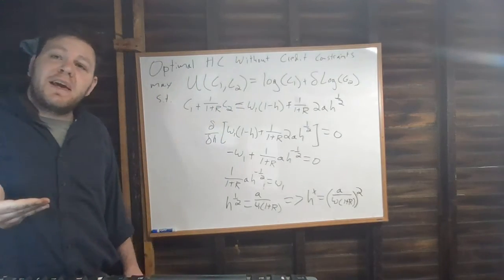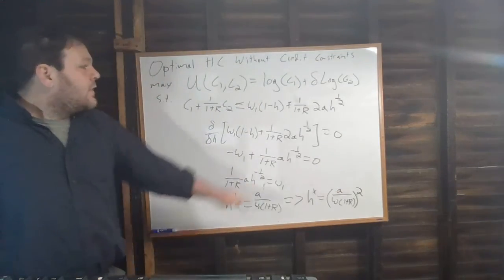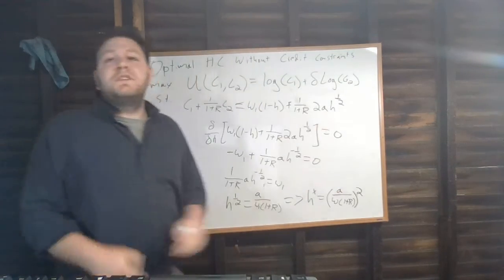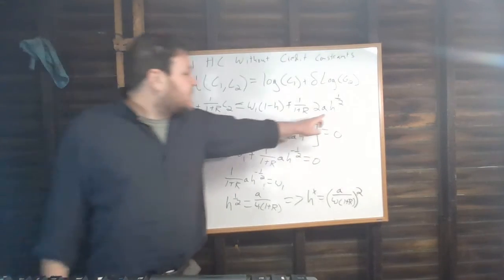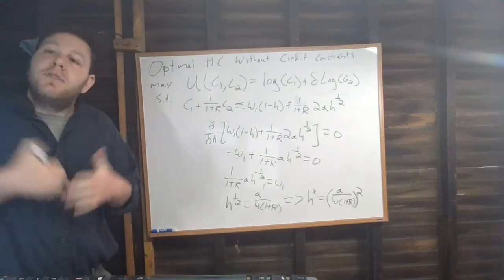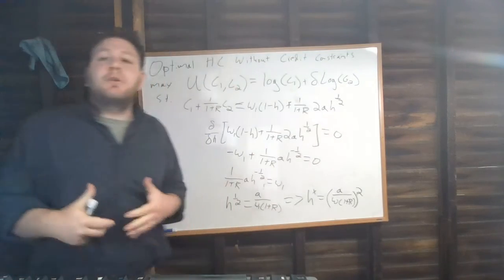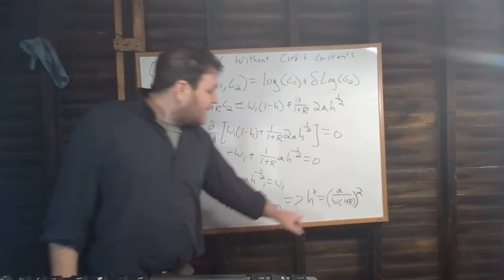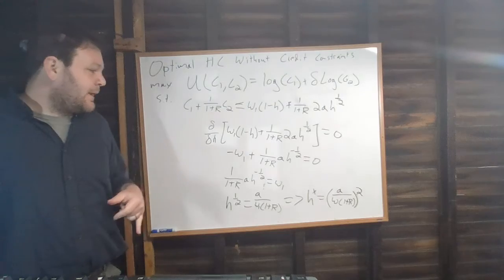The other thing I want to point out is that our optimal choice of H is going to depend on 3 things. The first thing is our level of ability A. The higher our ability is, which is to say the more we're going to be able to earn in our future, in our second period, as a result of our human capital investment, the more we're going to invest, right? If we have a low level of ability, our human capital investment does us less good, so it'll be worth it to invest in less human capital before we would do better by just saving money.